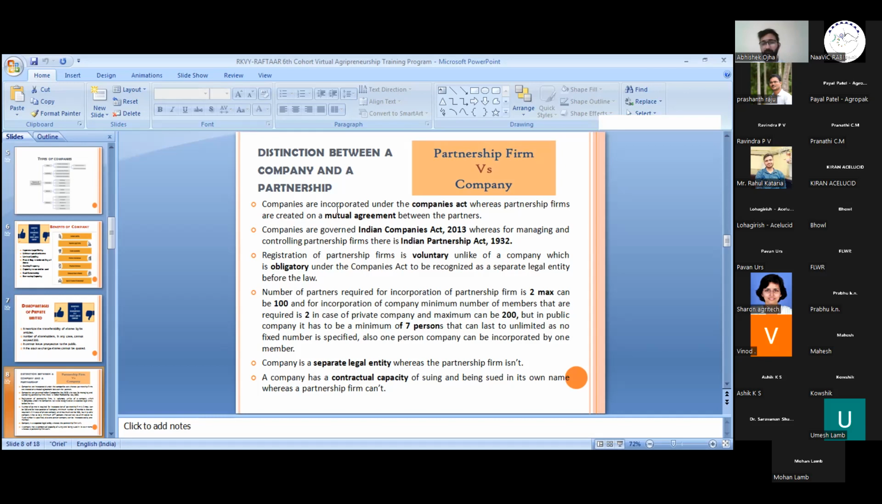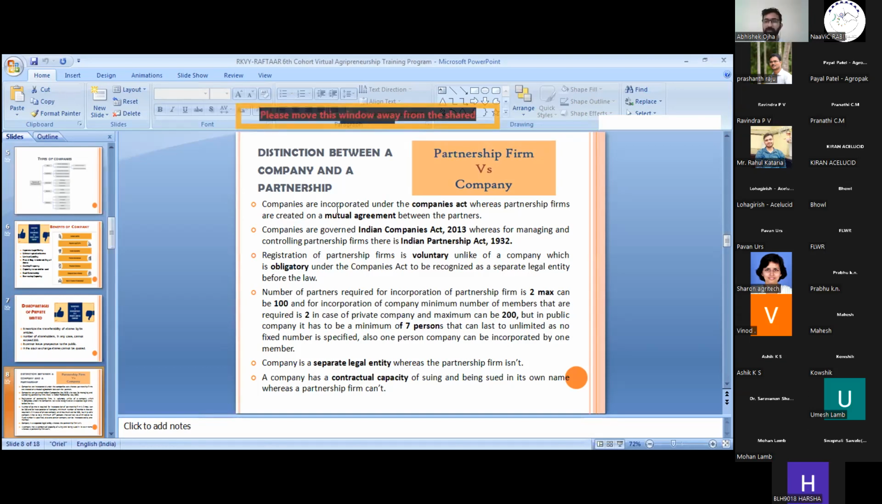The number of partners is a minimum of 2 in a partnership firm, and a maximum of 100 can be admitted as partners. In the case of a private limited company, it is a minimum of 2 members and a maximum of 200. For public limited companies, a minimum of 7 members can be admitted, and there is no bar on the maximum number of members.